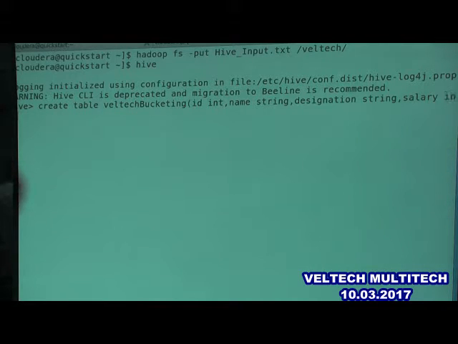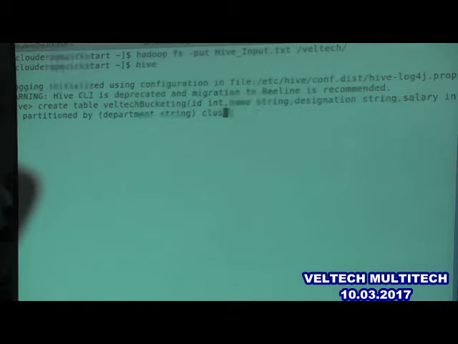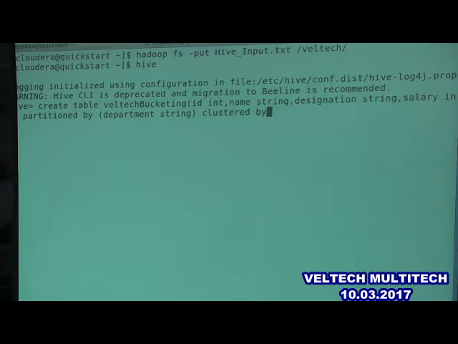salary. I'll give partitioned by, I want to do both together, okay? Partitioned by department. Clustered by means bucketed by. There is no bucketed keyword, we have clustered. Clustered by designation into 6 buckets.